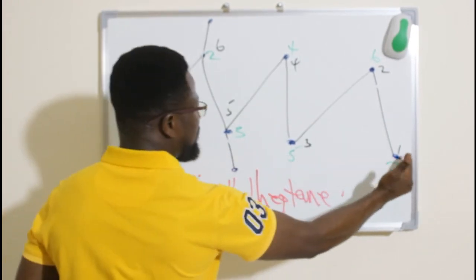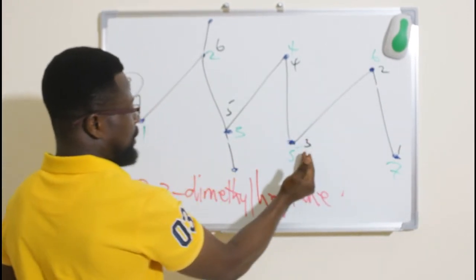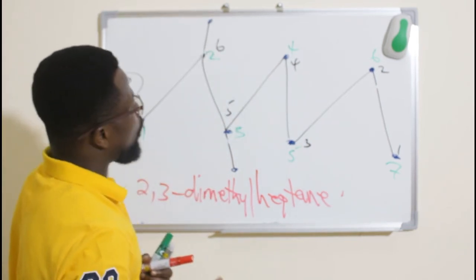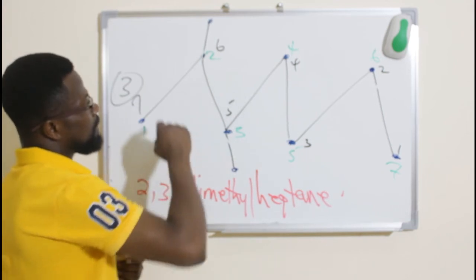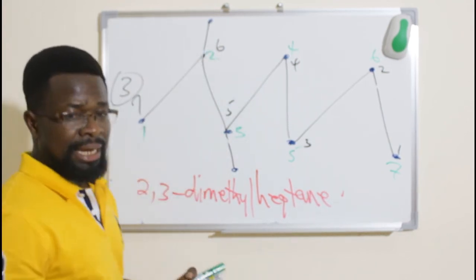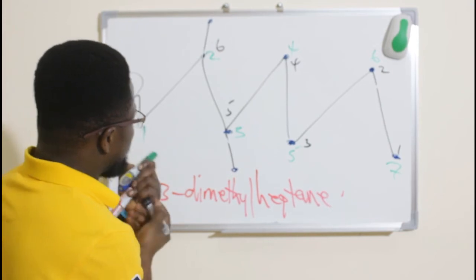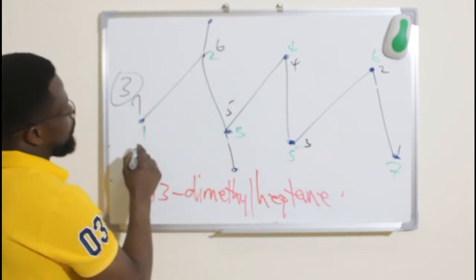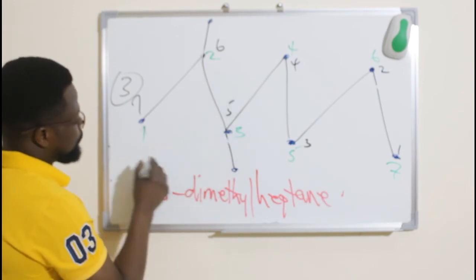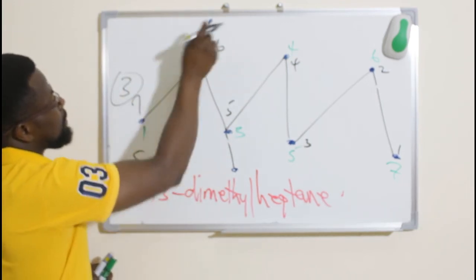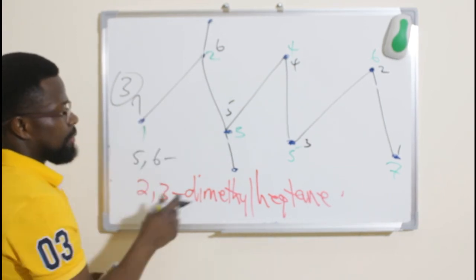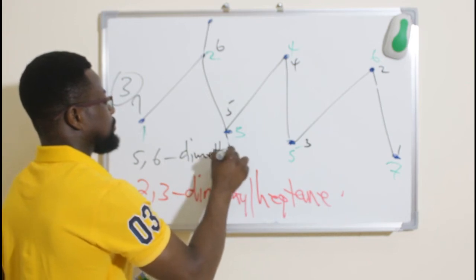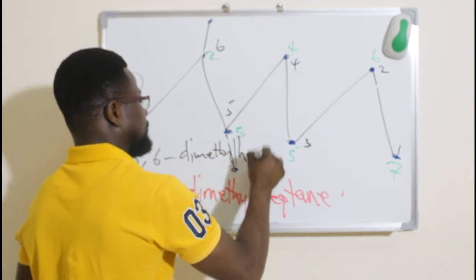If I name it from this side, this is 1, 2, 3, 4, 5, 6, 7. So the substituent is on carbon number 5, carbon number 6. So let's take it and see. That is going to give me, or pardon me, to write it here. So we're going to have it as carbon number 5. So it is 5, 6, and then we have what? Dimethyl heptane.